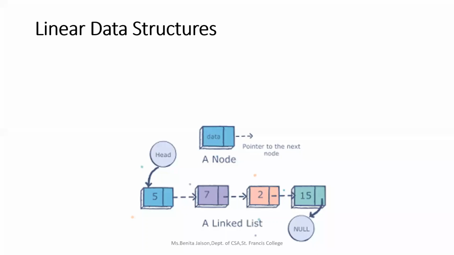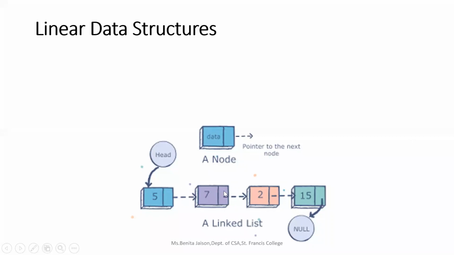After that, we started with the linear data structure called linked list. A linked list is nothing but a collection of nodes, right? Again, a node consists of two parts. One is the data part, the other one is the link part. The link part will have the pointer to the next node. So each linked list node will be connected to two other nodes, right? Then only it forms a linear sequence. Each node will have a previous node and a next node.